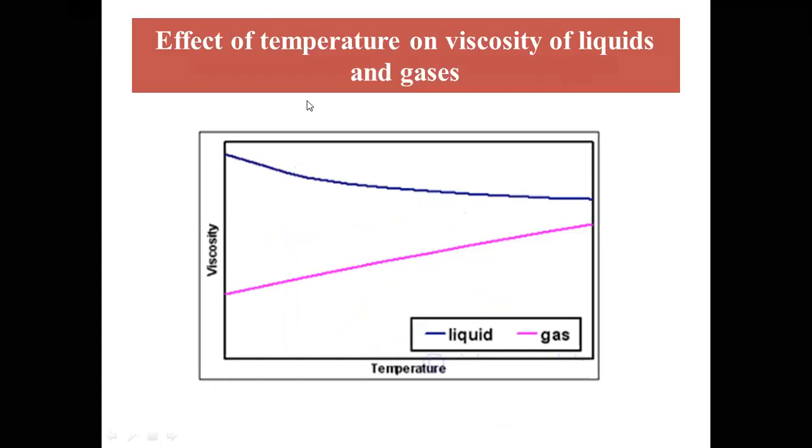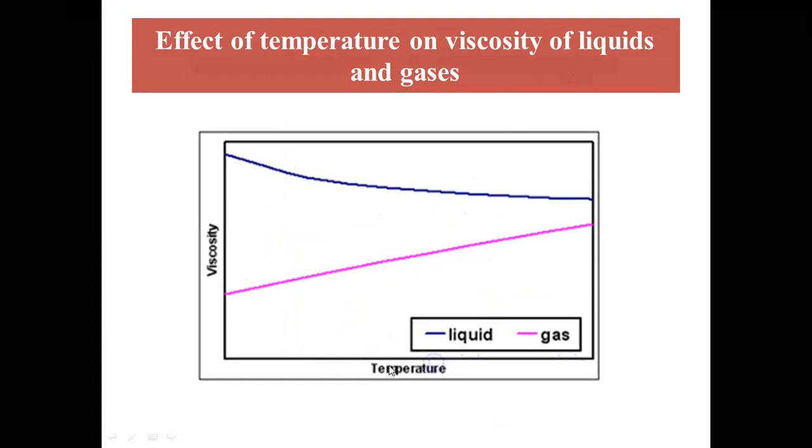Now the effect of temperature on viscosity of liquids and gases. In this graph, the pink line shows the gas and the blue line represents the liquid. In the x-axis we have temperature and in the y-axis viscosity.